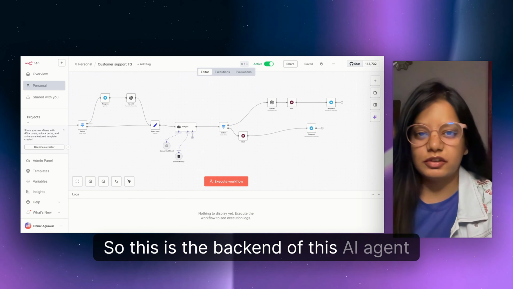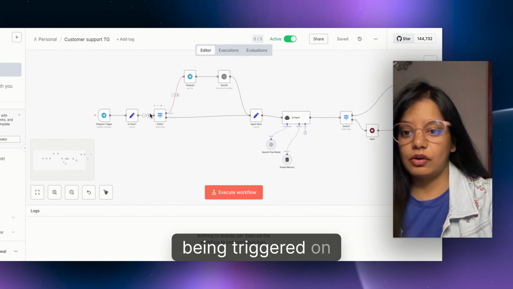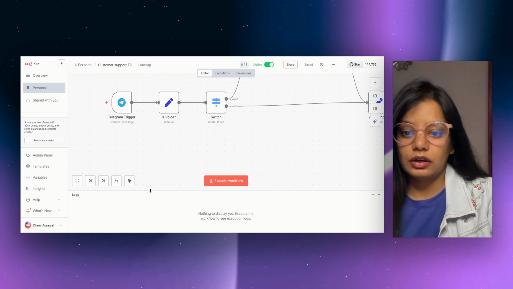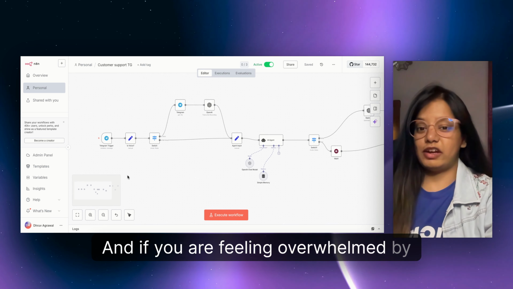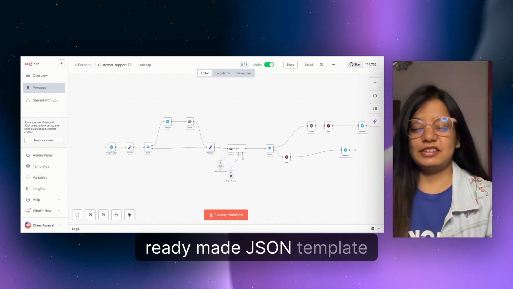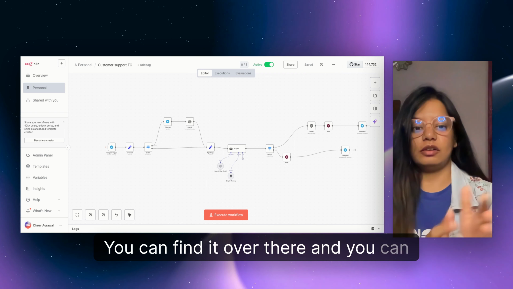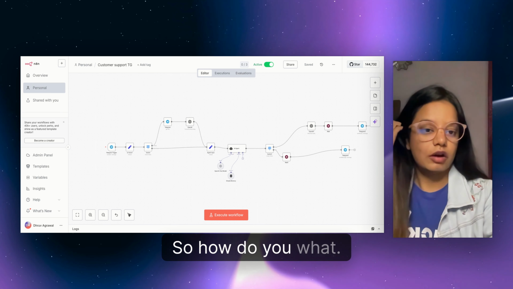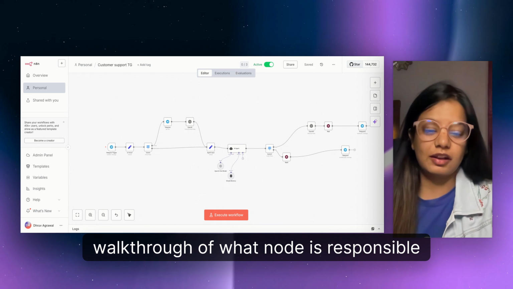So this is the backend of this AI agent which we just demonstrated, and it is being triggered on receiving a Telegram message. So you can see over here, the first is the Telegram trigger. And if you are feeling overwhelmed by looking at this particular flow, don't worry, because I'll be providing a ready-made JSON template in the description box below. You can find it over there, and you can simply import it in your portal and start using it. I'm just gonna give you a quick walkthrough of what each node is responsible for.